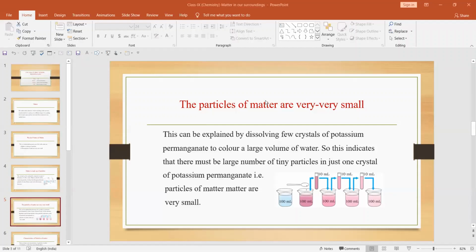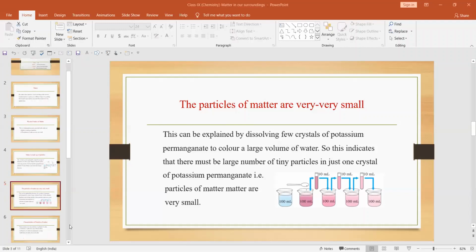So as you dilute it, or as you keep adding more water, you will see that it keeps becoming smaller and smaller. A time will come that it becomes completely transparent. It indicates that now very few particles are there in the water as compared to the water. Okay, it is not that the particles will reduce, only what we are saying is that the number of particles will become less as compared to the number of molecules of water. So this is how we can say that particles of matter are very small.